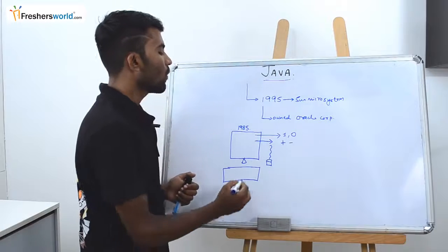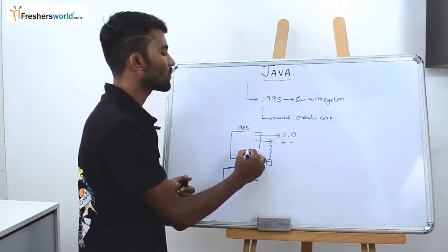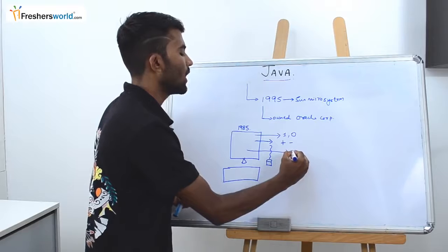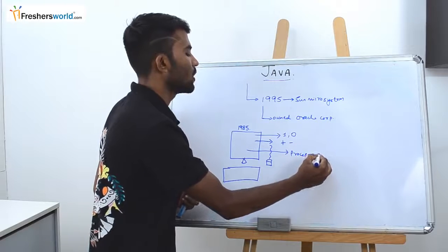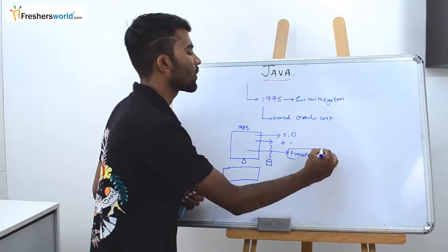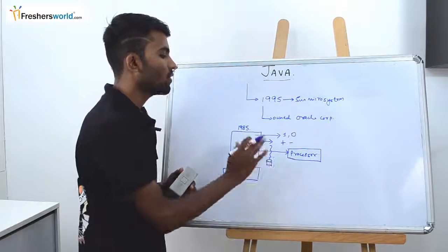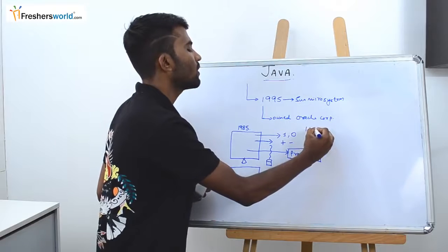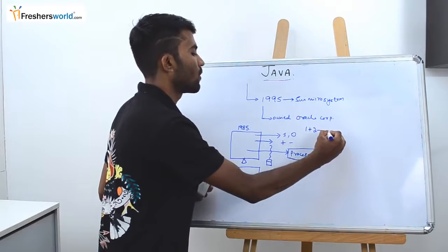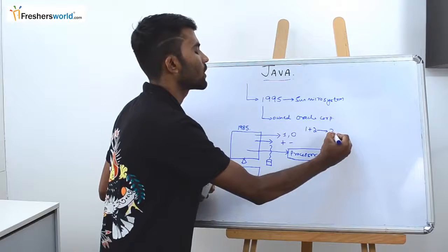Now one important component in this computer is the processor. The processor is a very important part of the computer. If I want an output for 1 plus 2, what should the output be? It has to be 3.